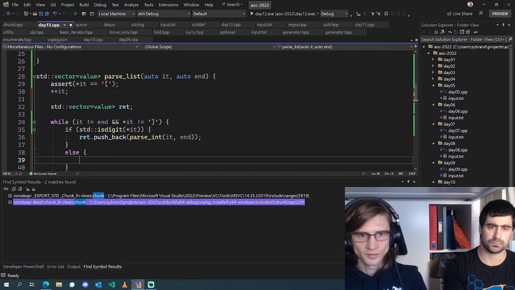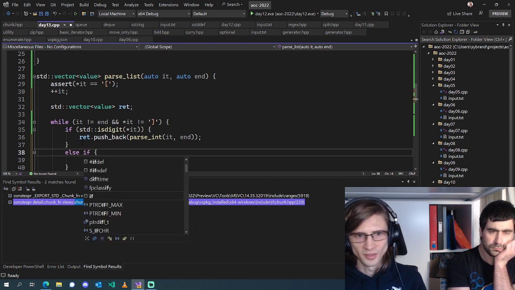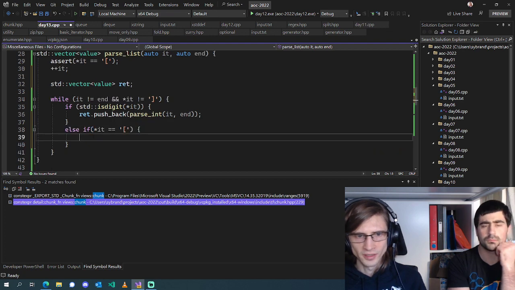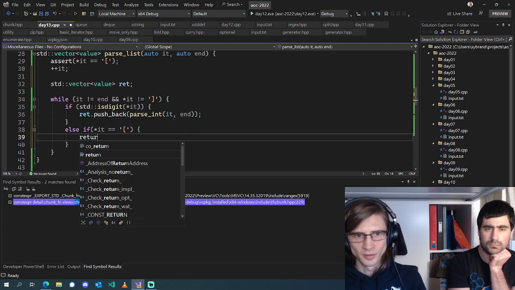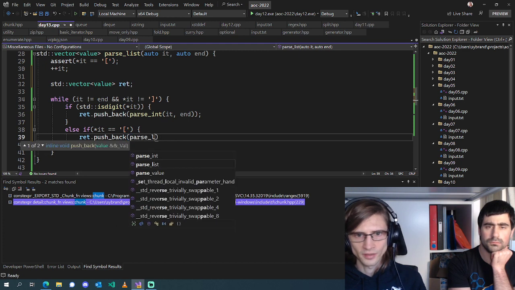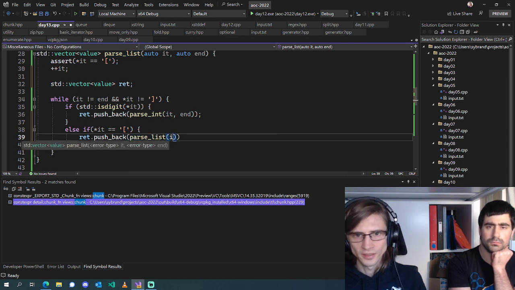Otherwise we are parsing a list. So I guess we could say it equals that. Otherwise we're parsing a list, and we're going to do ret dot push back of parse list.